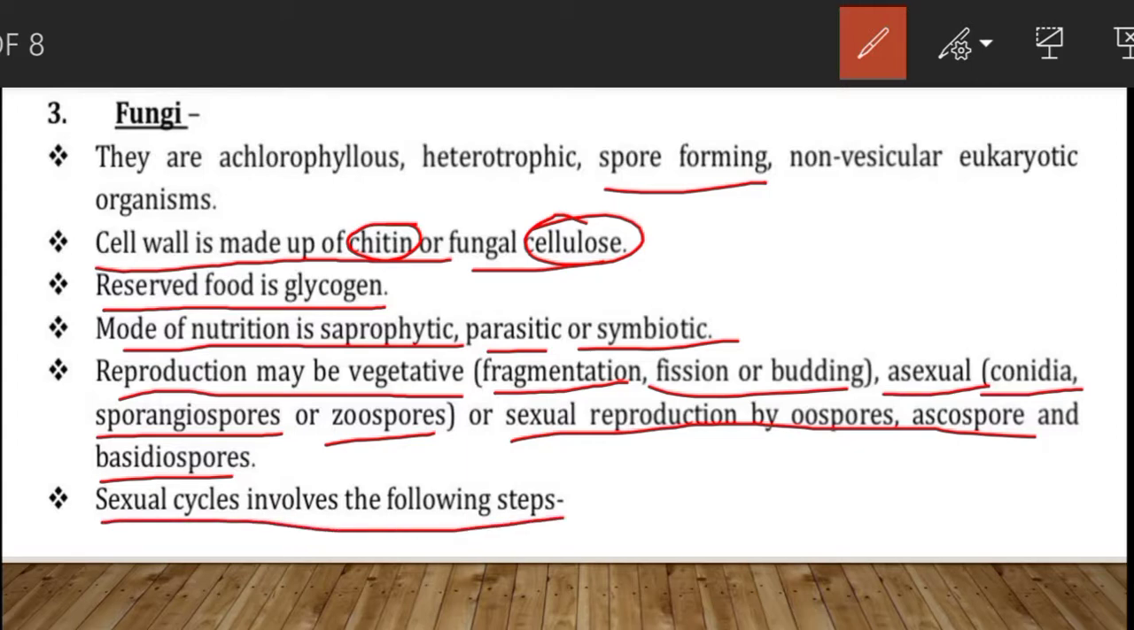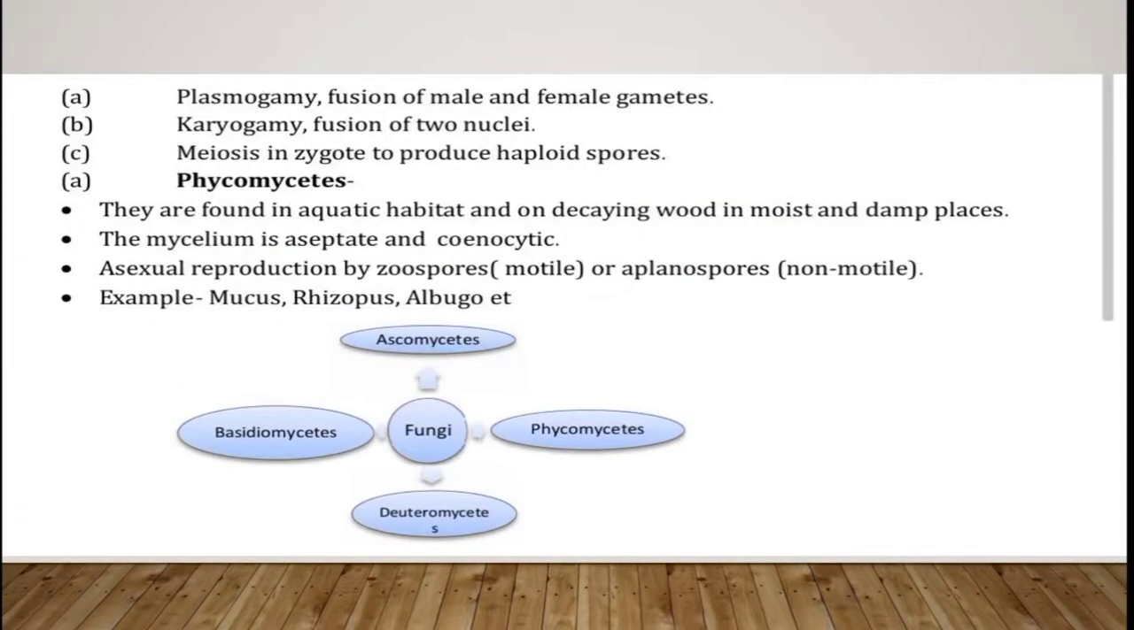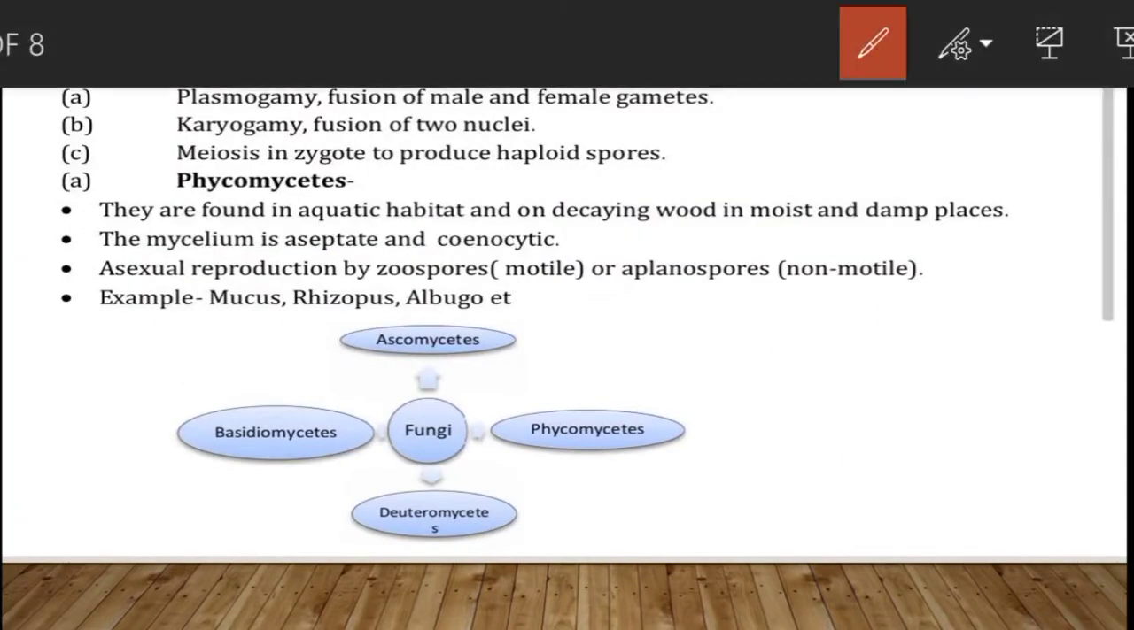The sexual cycle involves 3 stages. Number 1 is plasmogamy. Plasmogamy is the first stage in which the cytoplasm of two sex cells comes close together but the nuclei do not fuse with each other. Only the protoplasm, means the living part of the cell, of both the cells fuse together, and the resulting cell is dikaryon or binucleate. The phenomenon is called dikaryotization.